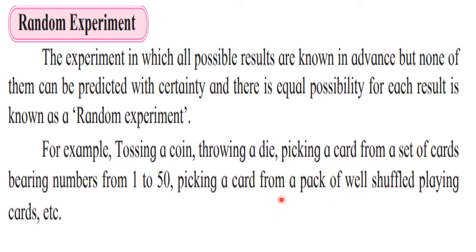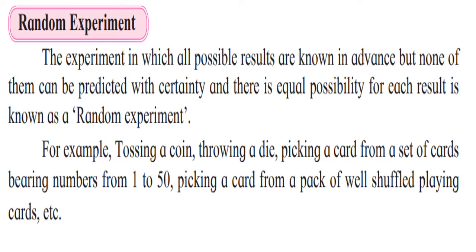If we take out any card, we will get any one card out of those 52 cards. All the outcomes are known to us, but we don't know what the result is going to be. Such experiments are called random experiments.